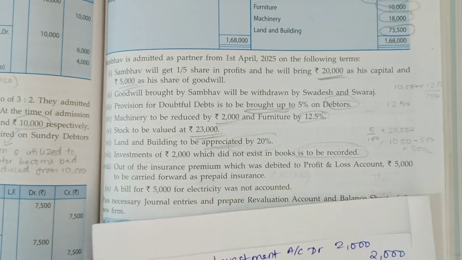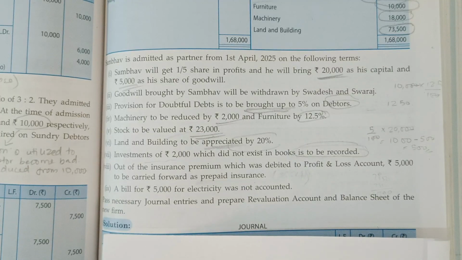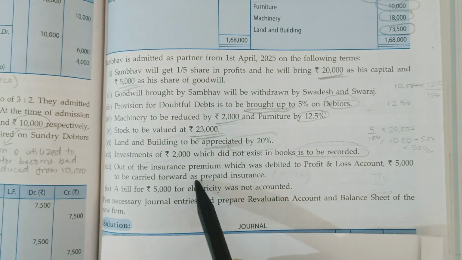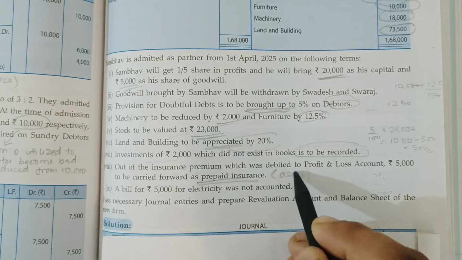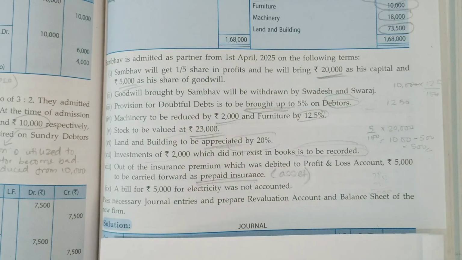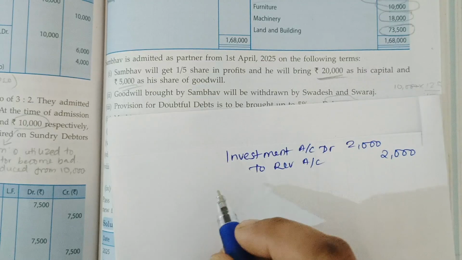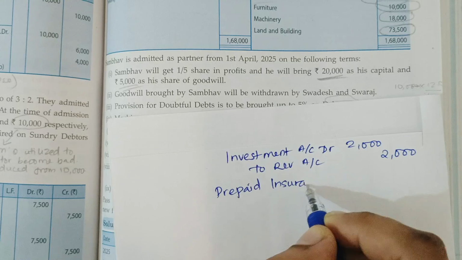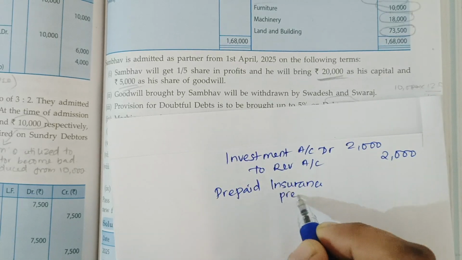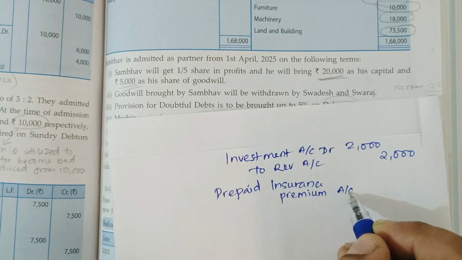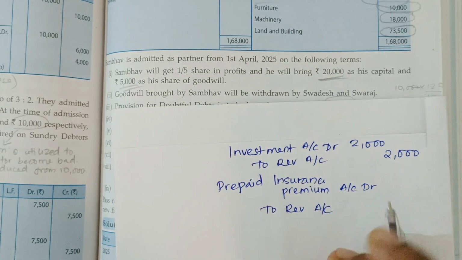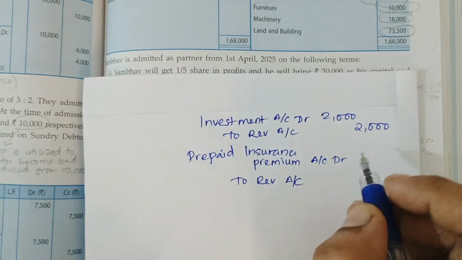Investment not recorded. Next one is, out of the insurance premium which was debited to P&L account, 5,000 is to be carried forward as prepaid insurance. Prepaid insurance is an asset. Anything paid in advance is an asset. So we have to record an asset. So the entry will be prepaid insurance premium account debit to revaluation account. The amount is 5,000.